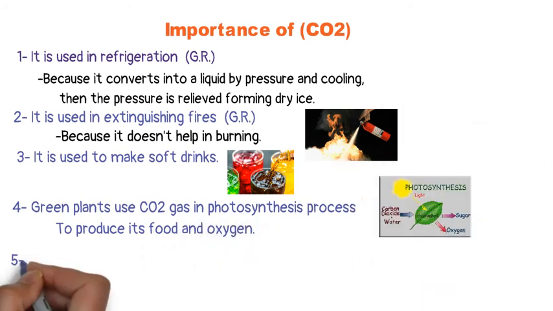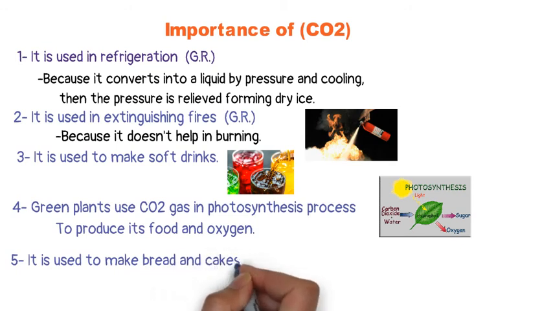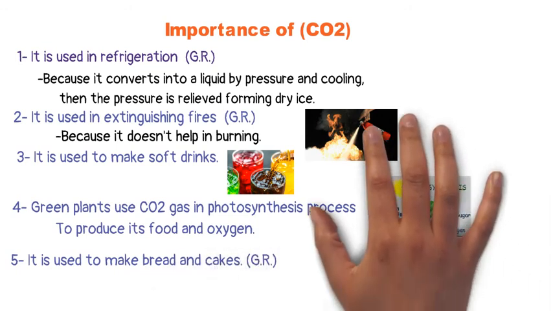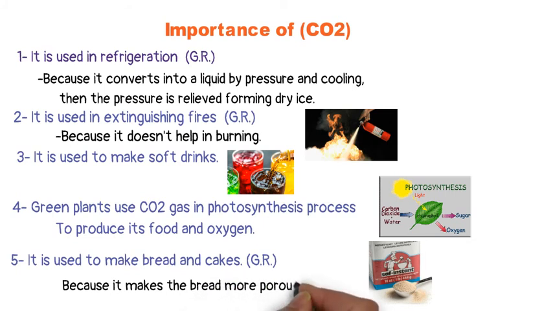And the last one here, it's used in making bread and cakes. How can we use carbon dioxide in making the bread? By adding the yeast to the dough, it produces carbon dioxide gas. The carbon dioxide gas makes the bread more porous and tasty. It makes it fluffy, makes it light, and gives it its sweet taste.